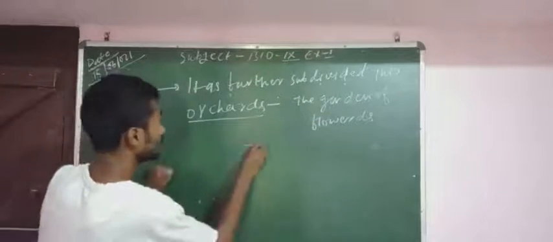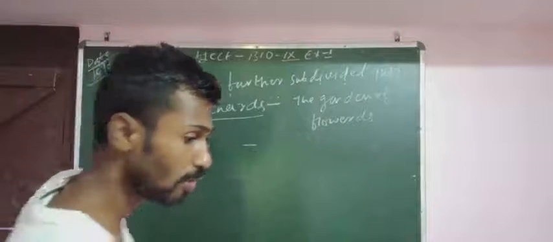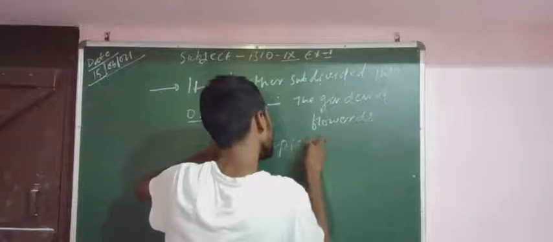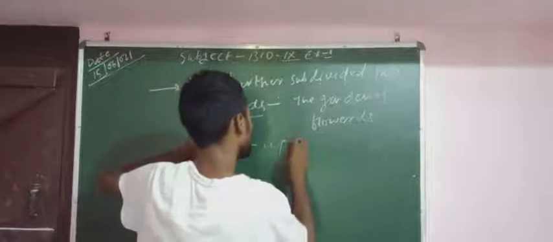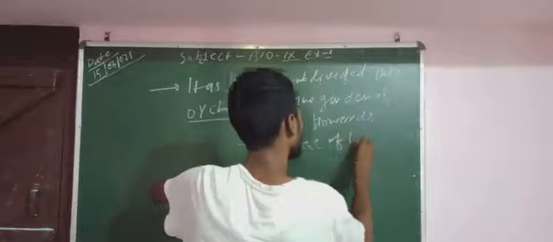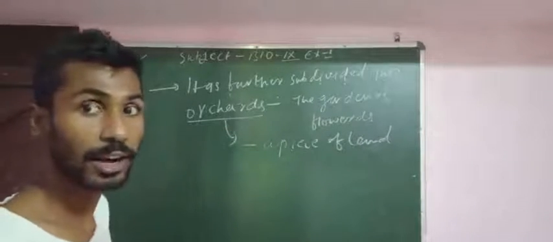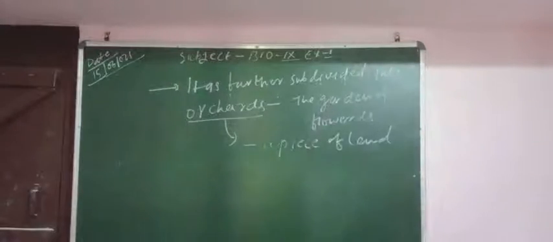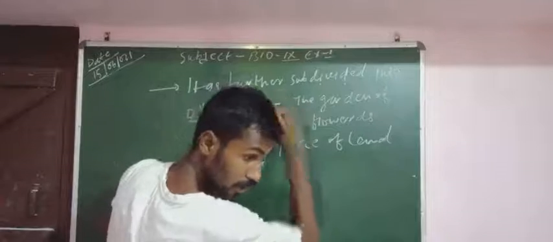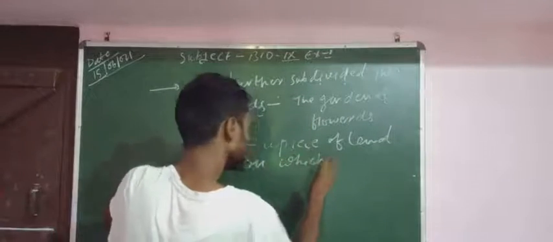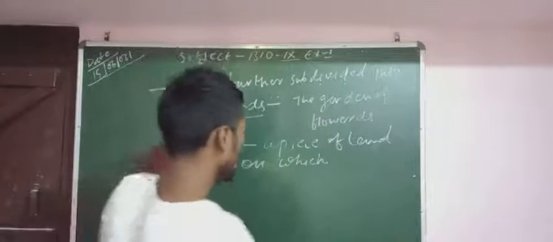So this can be defined as a piece of land on which fruit trees are grown.